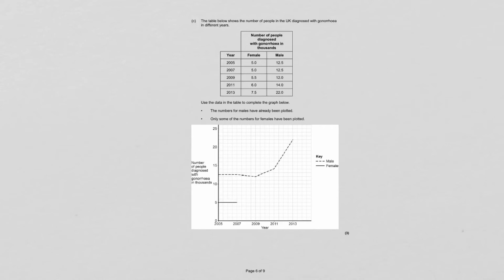A lot of times when you guys get a question like this on a test or an exam, because there's not a space to write anything, you skip it and you throw away really, really easy marks. So this question is worth 3 marks. All that you need to do is complete the graph by plotting the missing data for females, and that's 3 whole marks. So let's have a go at doing that.